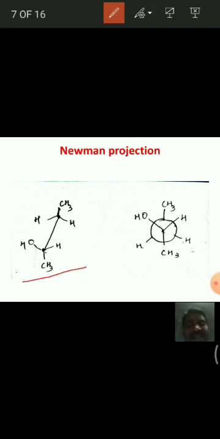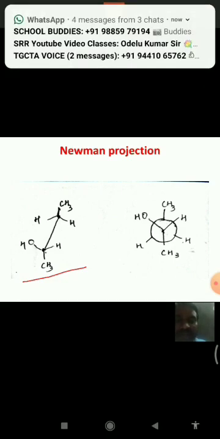Now, to write the Newman projection formula, as the rotation is about the C-C bond, let us say that we are viewing, that means observing the molecule, from this side.